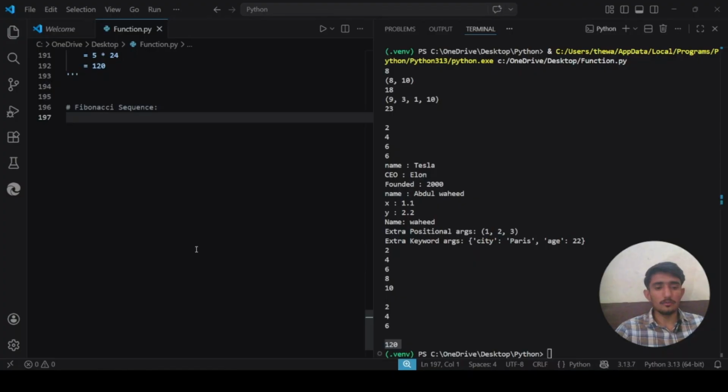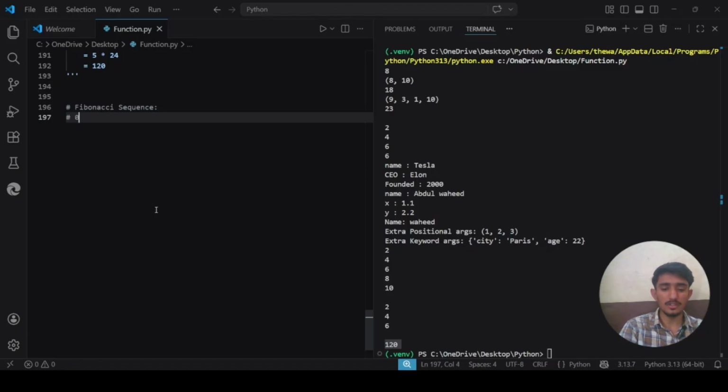Let's look at one more recursive example, which is the Fibonacci sequence. So what is the Fibonacci sequence? Each number is the sum of the two before it.